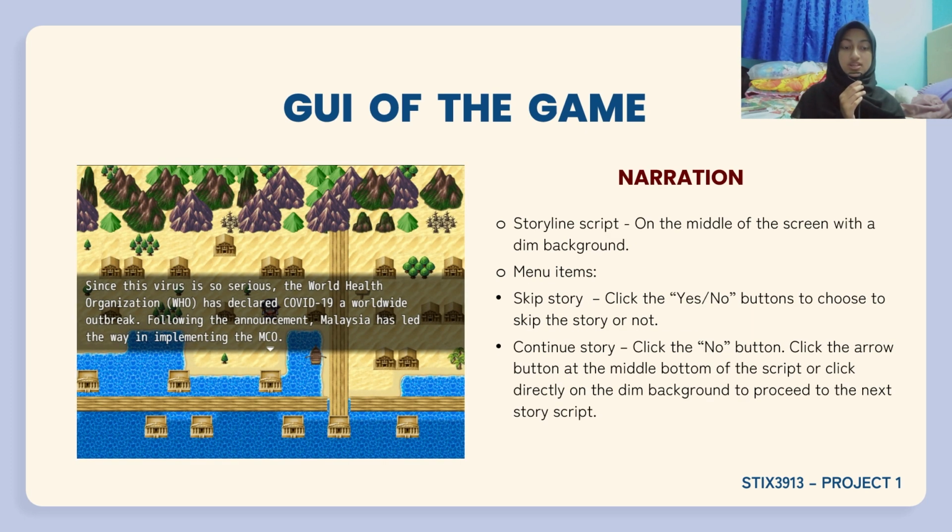Next is the Narration. The storyline script will display on the middle of the screen with a dim background. There are 2 menu items displayed, which is Skip Story and Continue Story. Player can choose between these two to skip or to continue reading the story. If player chooses to skip the story, the game will lead player to the starting point. And if player chooses to continue the story, then the narration will display the next storyline.